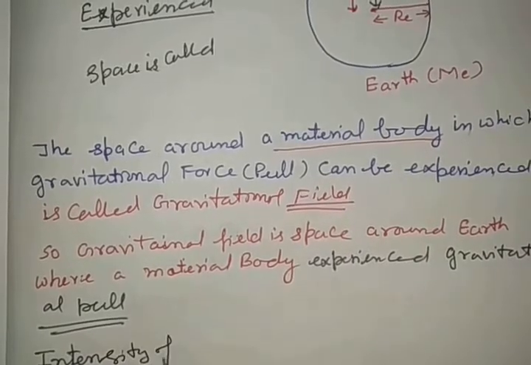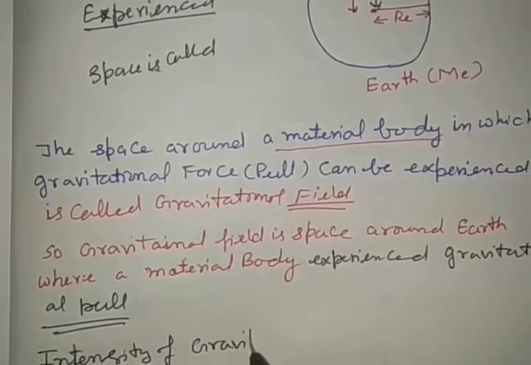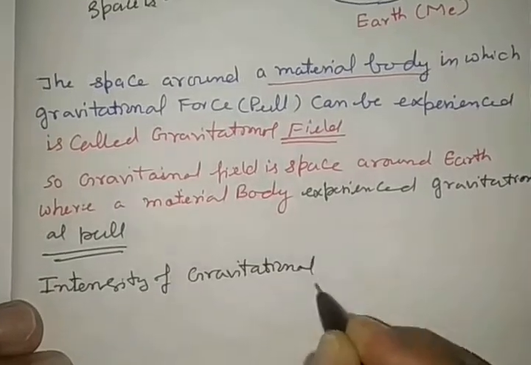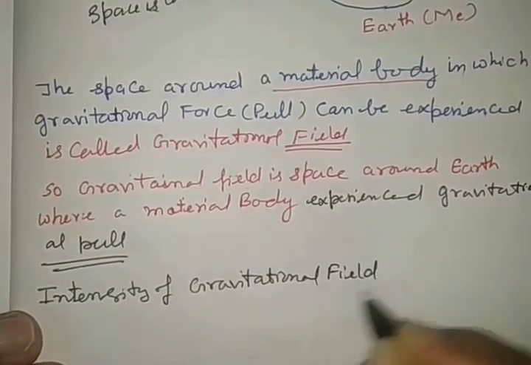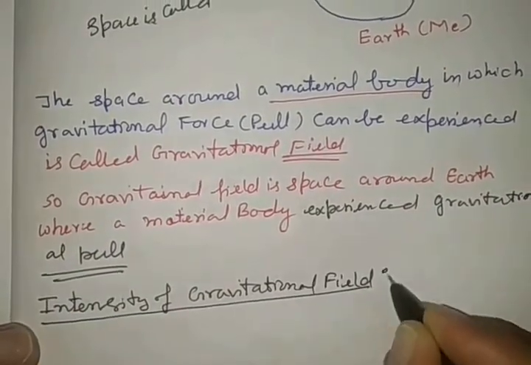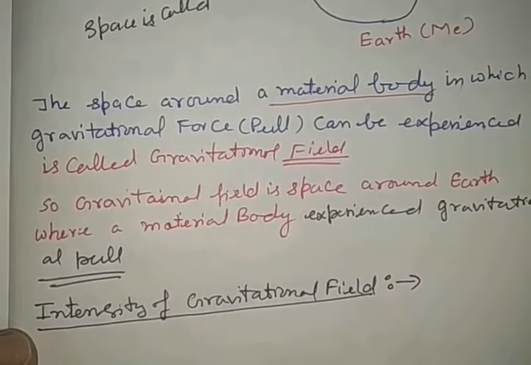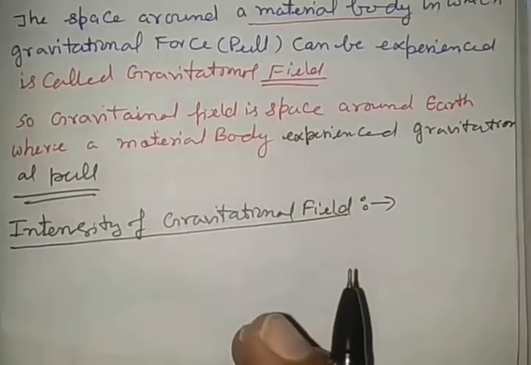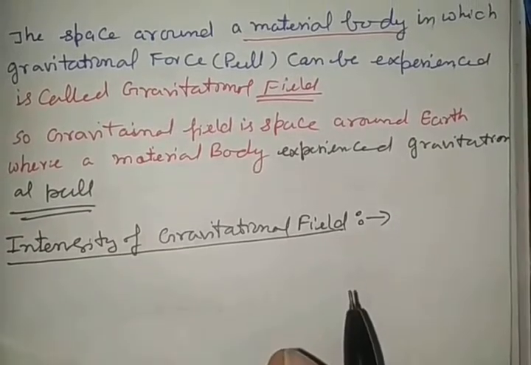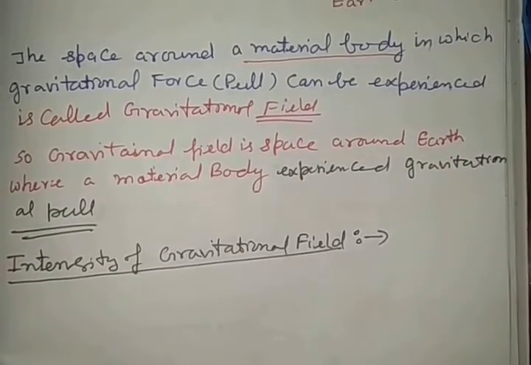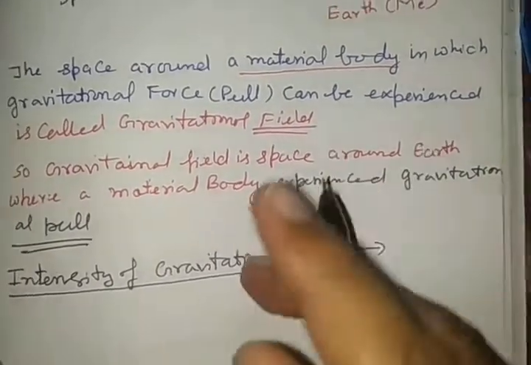Now we are going to see intensity of gravitational field. Right? To understand the fundamentals of intensity of gravitational field, let us see the diagram here carefully.